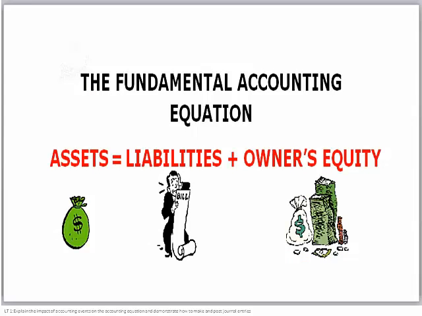So as we get into the impact of the accounting events on the accounting equation, we want to quickly review what the accounting equation is. The accounting equation is assets equal liabilities plus owner's equity. Assets are what we own and use and can turn to cash. Liabilities are what we owe, and owner's equity is what we're worth.